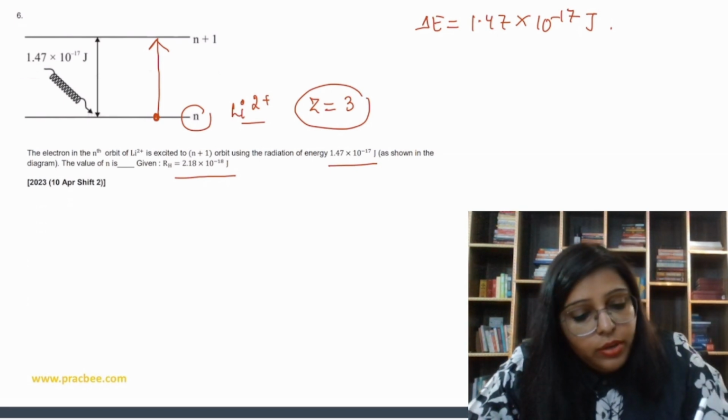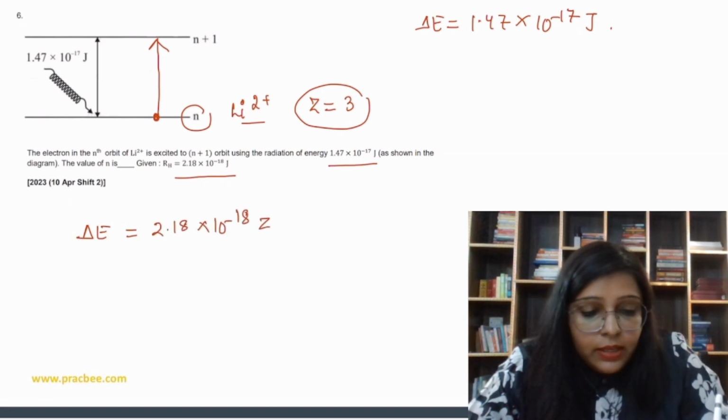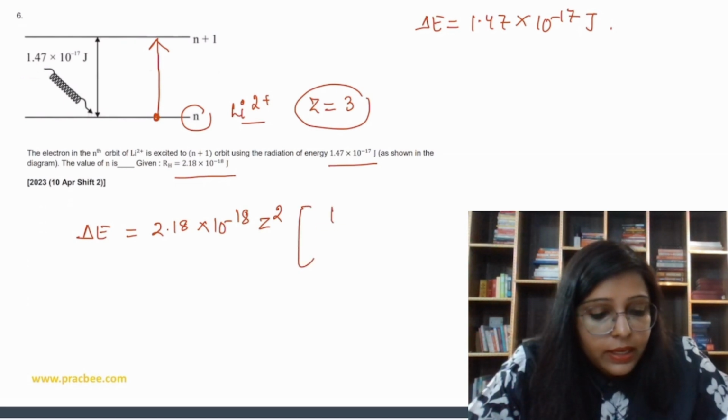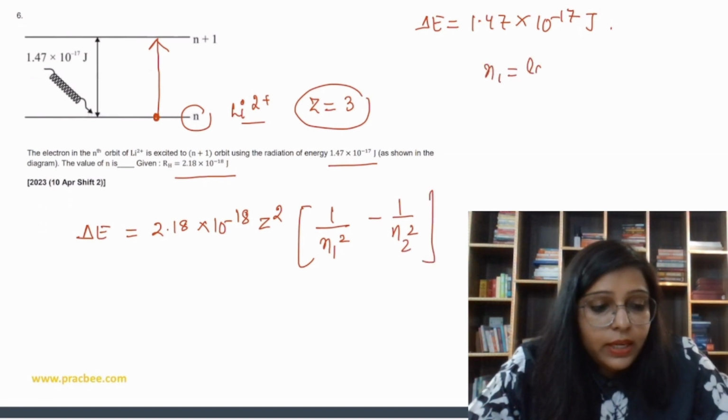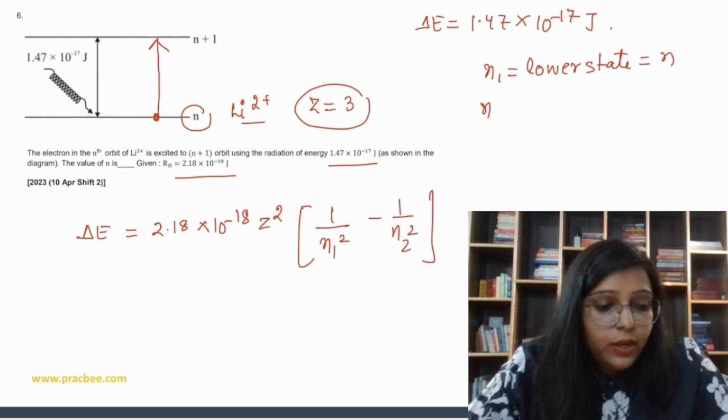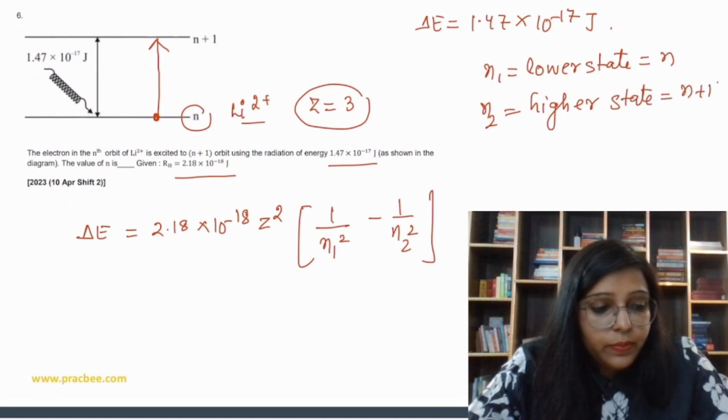So see, we are going to use this formula: delta E is equal to 2.18 into 10 to the power minus 18 Z square, and that is 1 by N1 square minus 1 by N2 square. N1 is the lower state and N2 is the higher state, and here N2 is actually equal to N plus 1.